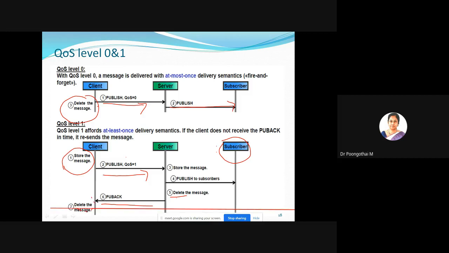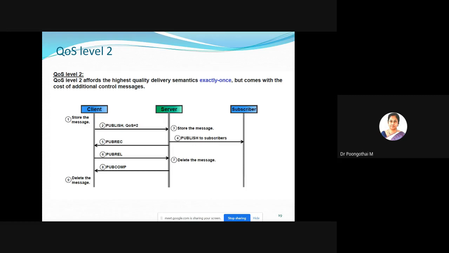Okay. And QoS level 2 specifies exactly once. The sender and receiver use a two-level handshake to ensure only one copy of the message is received. Okay. So this is known as assured delivery. Most IoT applications use this level 2, assured delivery. First the message is stored at the client side, published, and stored at the server side.